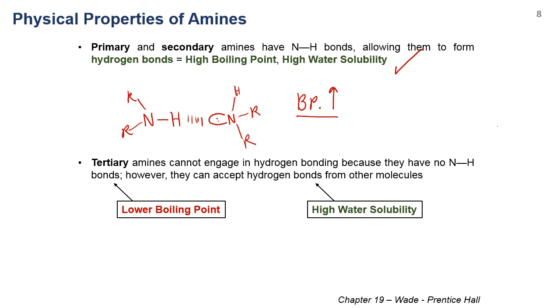But for tertiary amines, because there is no hydrogen bonded to the nitrogen, the molecule cannot form hydrogen bonding with itself. Therefore, it will have a lower boiling point. But it can still form hydrogen bonding with water because it still has a lone pair on the nitrogen. Therefore, it should still have high water solubility, the same as primary or secondary amines.